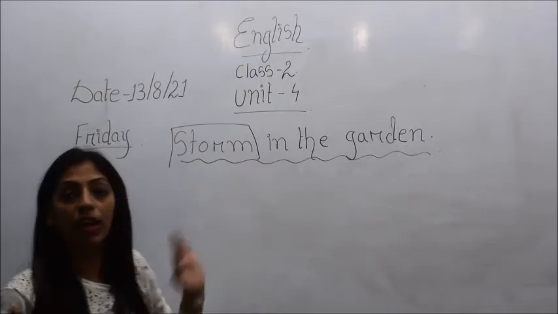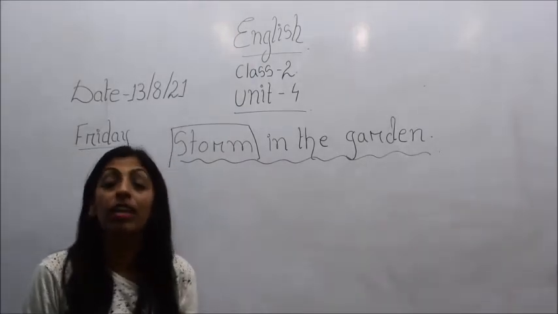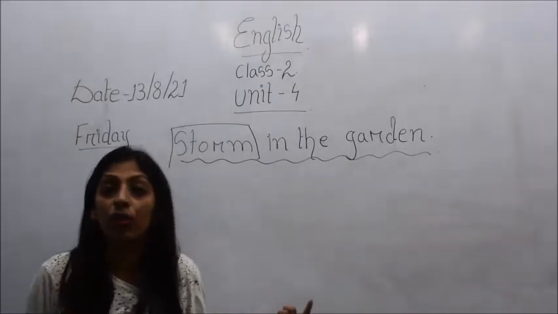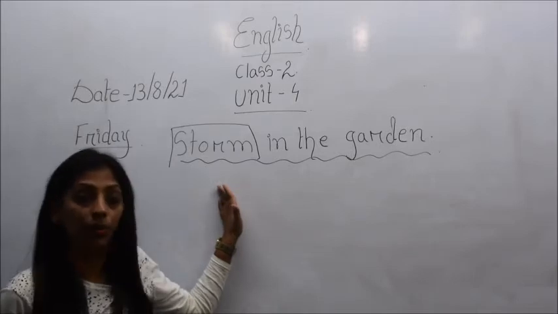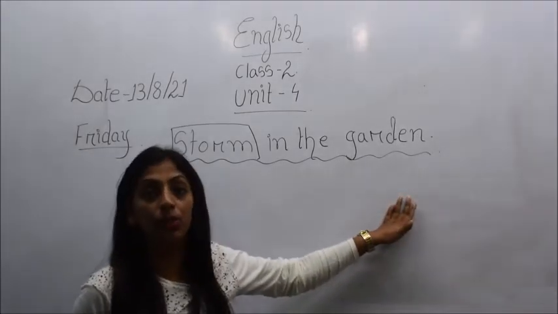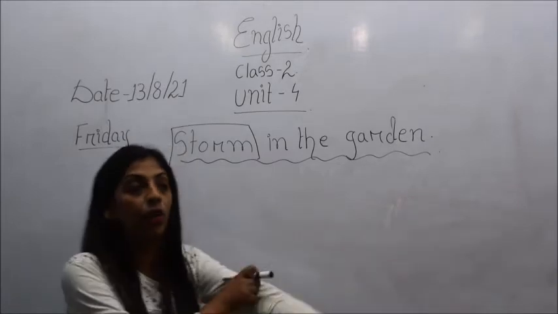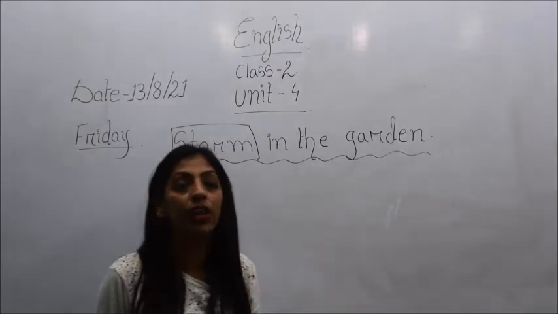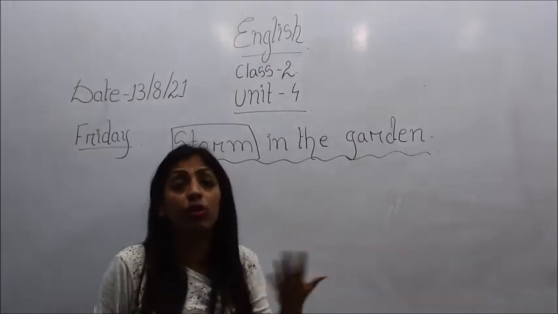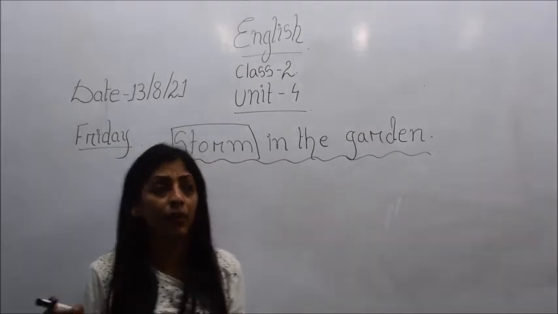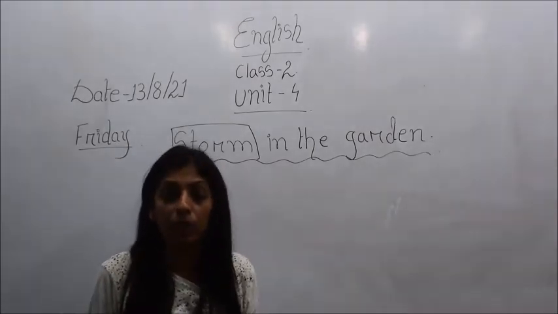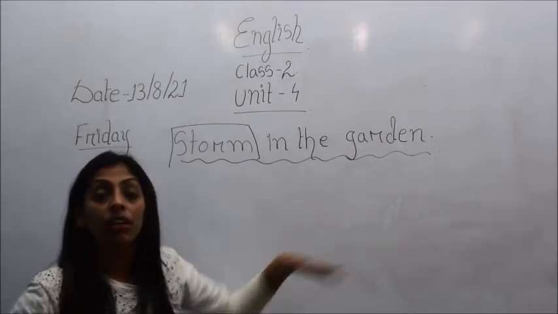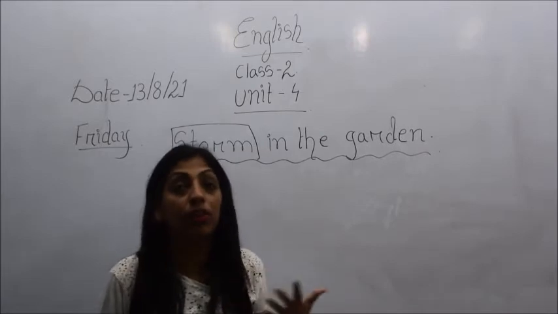Storm means, now you have come to know what a storm is: the lightning, thunder, and the blowing of strong wind, that is called a storm, in the garden. So what do you understand by the word garden? I hope all of you know it, right? A garden is a place where flowers are grown, or it may also be an orchard garden where vegetables are grown, it may be any one, alright. So here, storm in the garden means perhaps there was some kind of storm, okay.